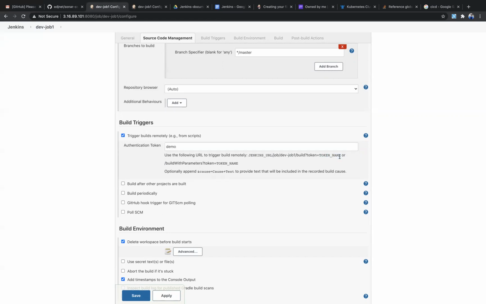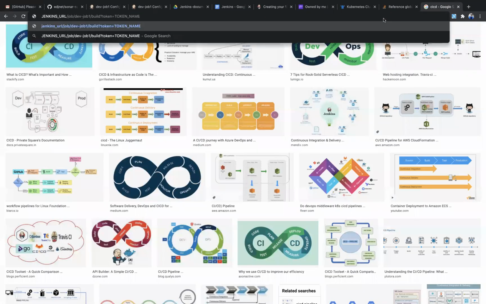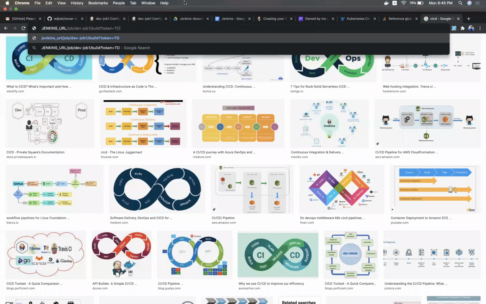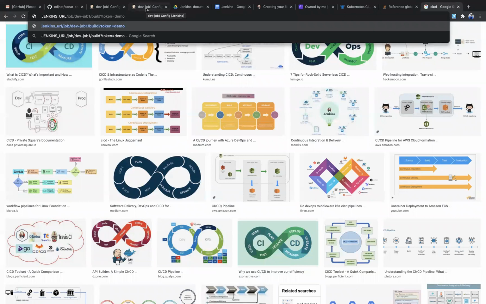You need to replace the token name with this name, and you need to give the Jenkins URL. Jenkins URL means this one. This is the Jenkins URL, and the job you can keep as it is, and build. So I want to trigger this build by the token. I'll copy this one and give it here. I'm going to change the token name to demo, because I gave demo as the token name.